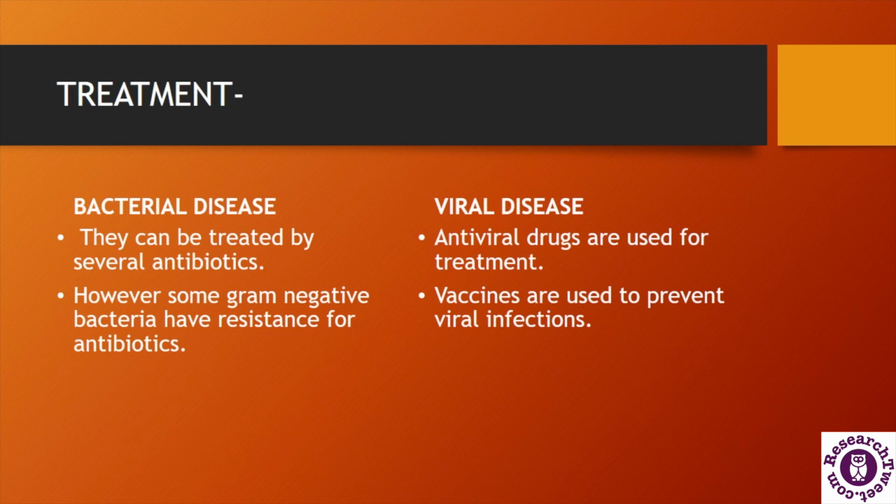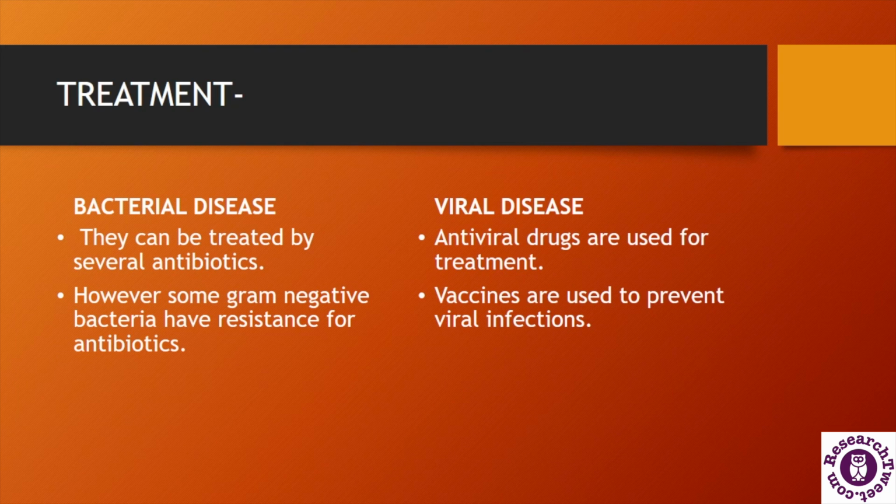Now the treatment of bacterial disease and viral disease also varies. Bacterial disease can be treated with several antibiotics. These antibiotics work on different mechanisms like disrupting the cell wall of bacteria and inhibiting protein synthesis, among many others. However, some gram-negative bacteria have resistance to antibiotics due to their cell wall composition.